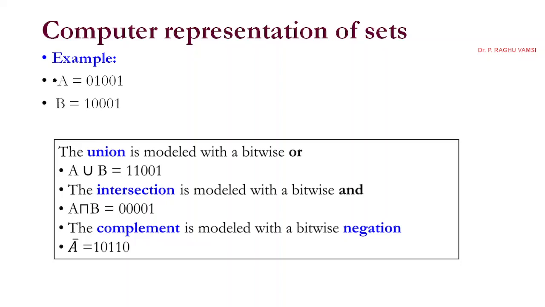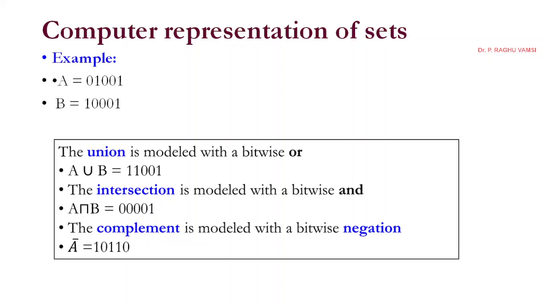Here the second, third and fourth bits are 0, 0 and 0, 0 in both A and B. Hence A union B also will get 0, 0. While the fifth bit is 1 in both A and B, so it will become 1. While coming to A intersection B, it means the bits should be present in both the sets.